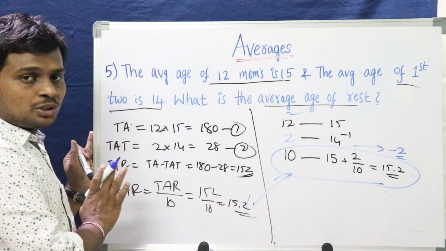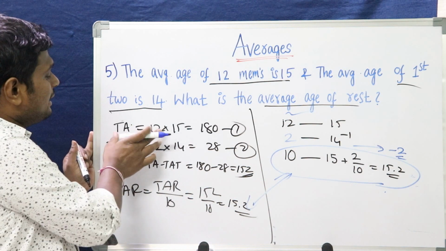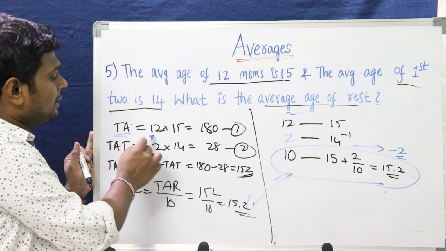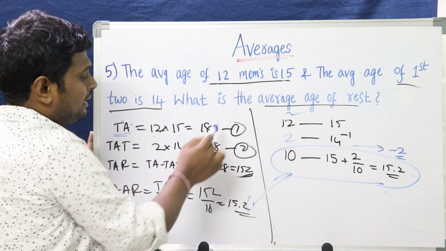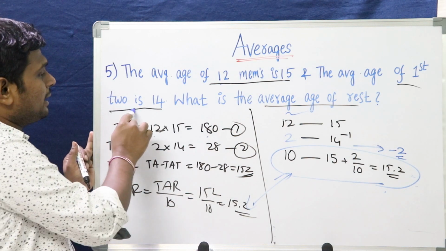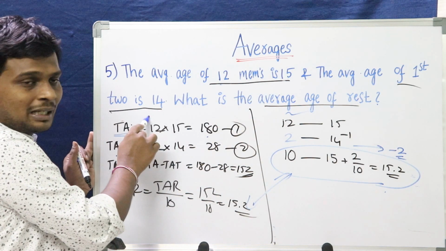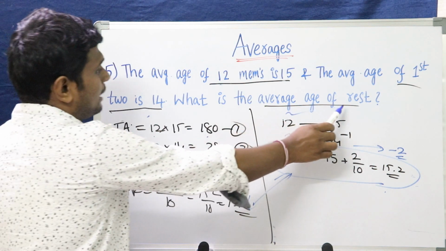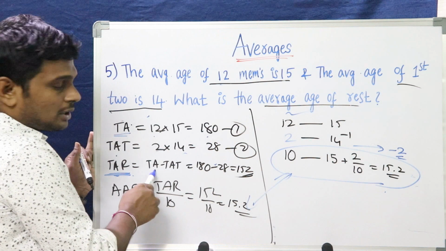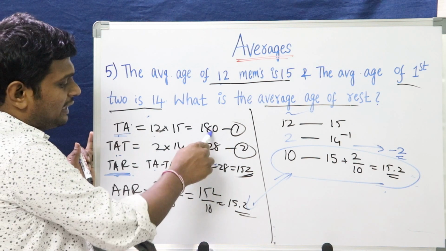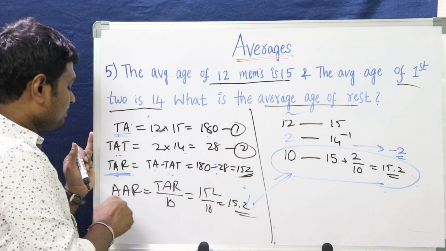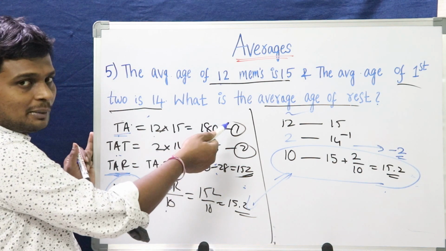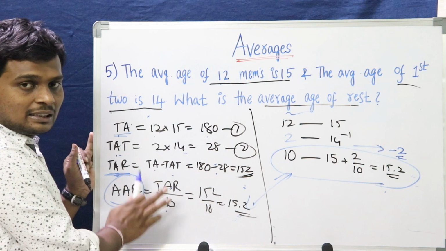This is the traditional approach. Let me explain it again. In the traditional approach, we first find the total age, that is 12 members into 15, that's 180. In the second statement, the first two people's average is 14, so 2 into 14, 28. We calculate the total age of the rest, that is 180 minus 28, that is 152. Then the average age of the rest is total age of the rest divided by 10 members, 15.2.